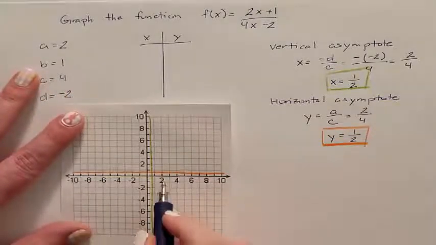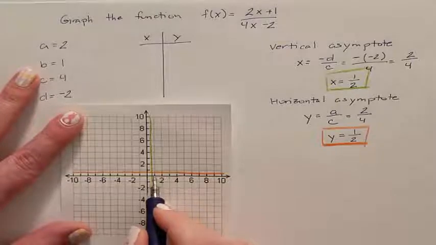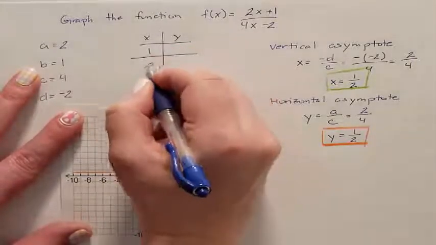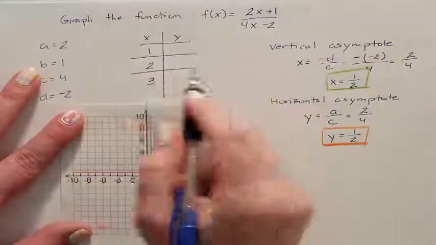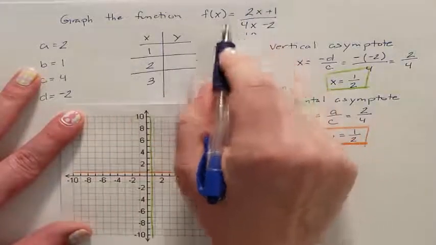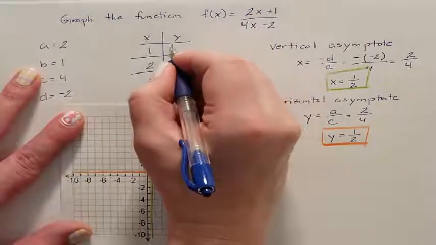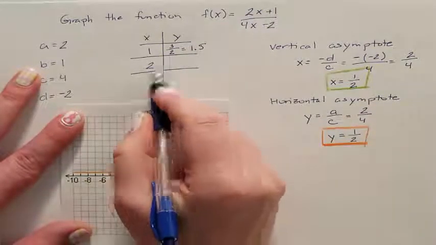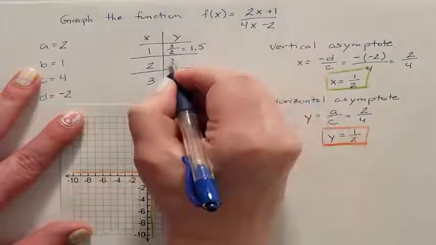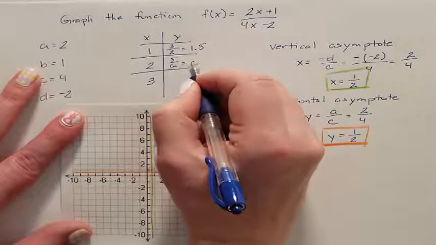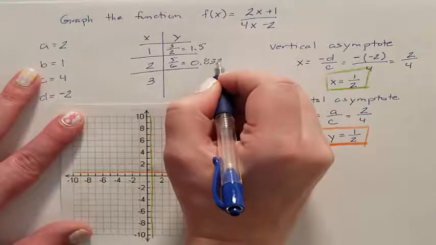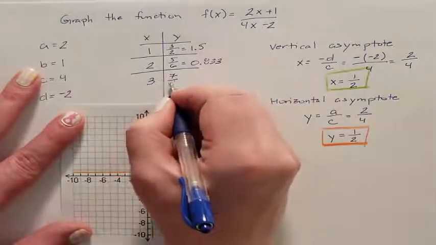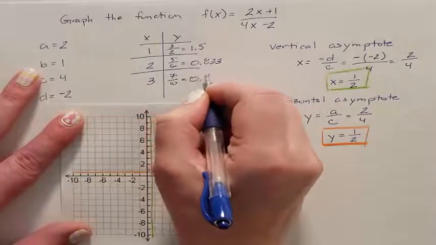So I am going to test 1, 2, 3 because they're all on one side of the asymptotes. If I plug 1 into this function, I get the fraction 3/2, or 1.5. If I plug 2 into this, I get the fraction 5/6, which is the same as 0.833. If I plug 3 into this, I get the fraction 7/10, which is the same as 0.7.